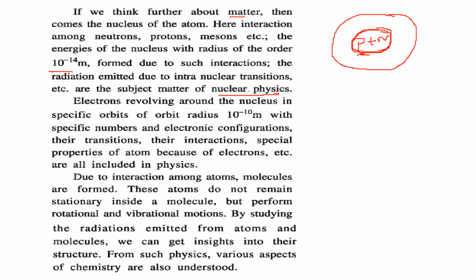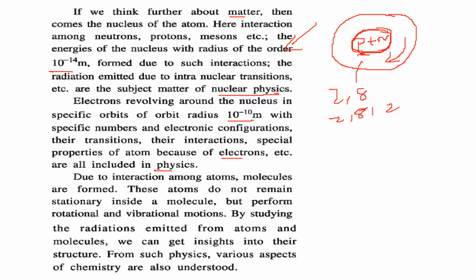If some of you become interested in nuclear physics, this is the area of interest. Electrons revolve around the nucleus in specific orbits, around 10 to the power minus 10 meter, with specific shells K, L, M, N, and electronic configurations like 2, 8, 2, 8, 2. Their transitions, their interactions, and the special properties of atoms because of electrons are all included in physics.